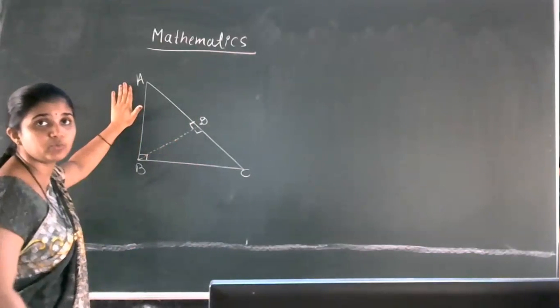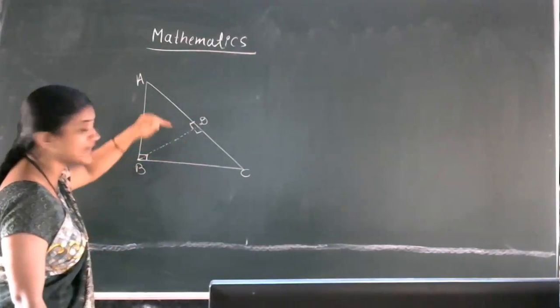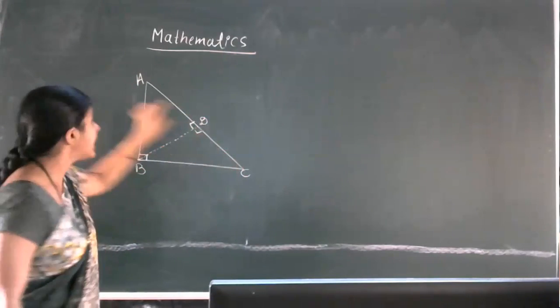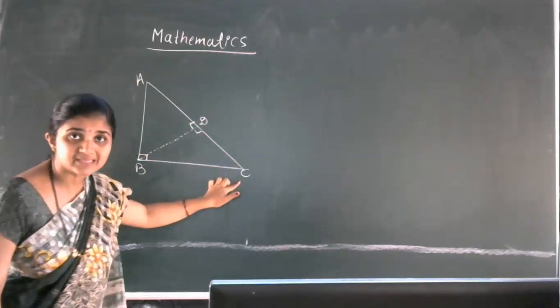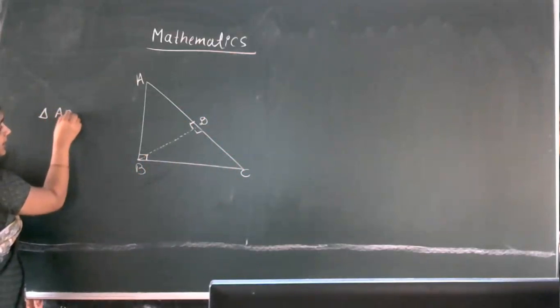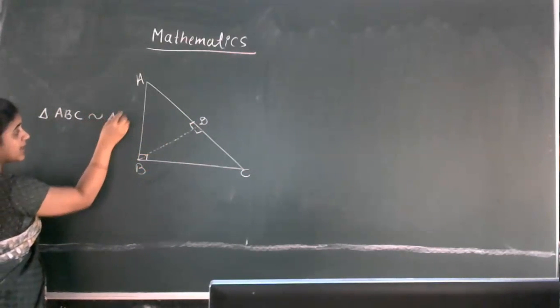Theorem 2.7 statement is, now are you observing these two triangles, triangle ABD and triangle BDC, and the big triangle ABC. The meaning is, the big triangle ABC is similar to triangle ABD.